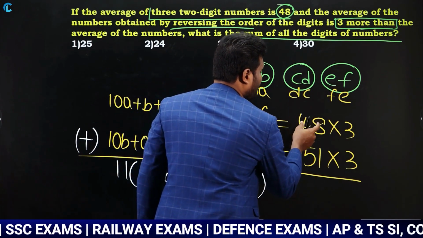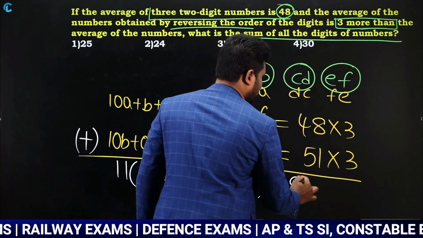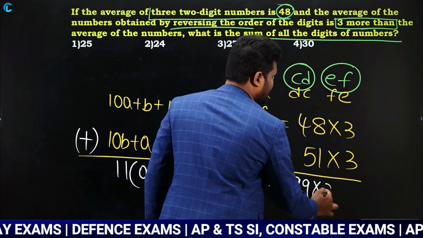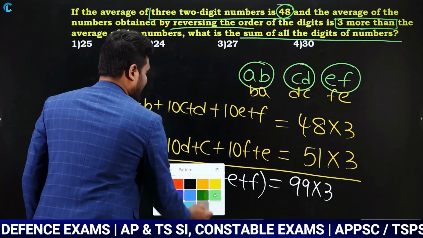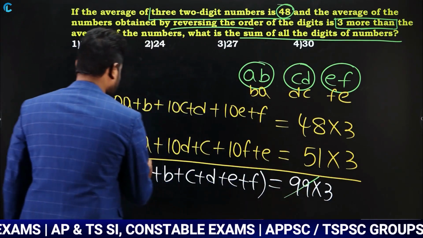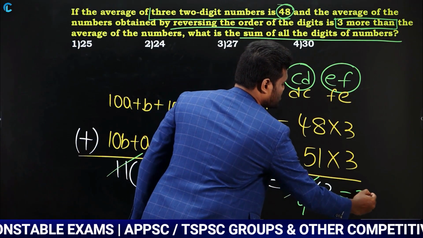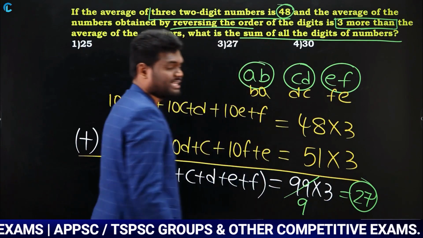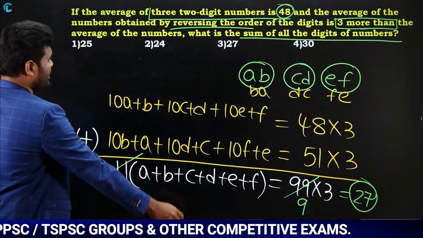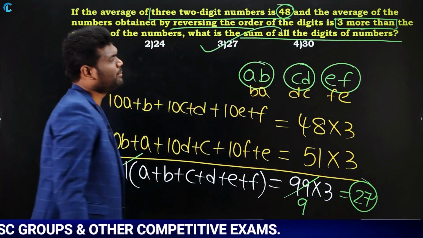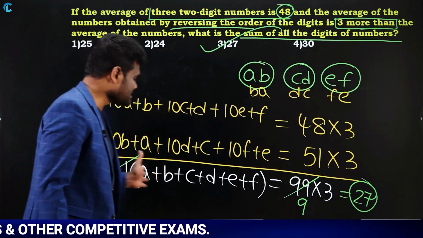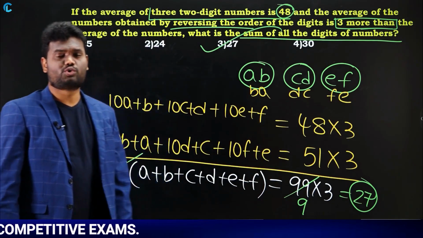when you add this, 48 plus 51 is nothing but 99. So, 99 into 3. Yes or no? So calculate this. 99 cancels in 11. How many times? 9 times. So 9 into 3, it is going to be 27. So I can say that the answer for this question is going to be 27. So what is the sum of all the digits in the number? The sum of all the digits in the number is nothing but 27.